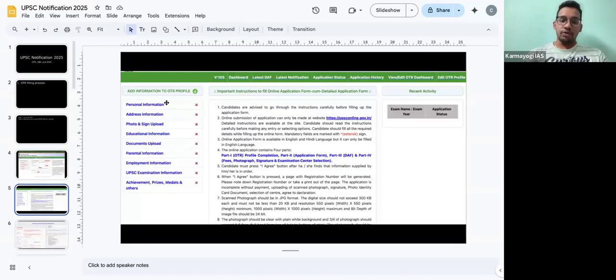You need to upload, you need to give the new address if any, or even if it's the same as the old address, you have to fill it again. Photo, you have to do it, education, documents, parental information, everything you have to do. In OTR, they have only completed the personal information.